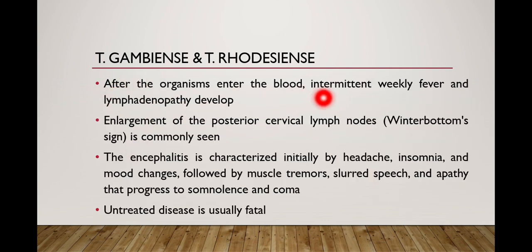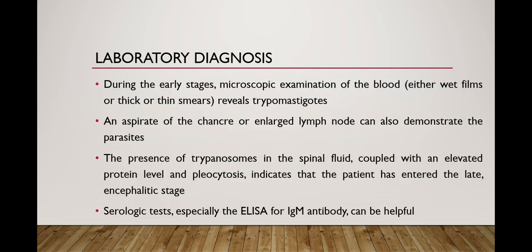After the organism enters the blood, intermittent weekly fever and lymphadenopathy develop because of the antigenic variation. There is intermittent weekly fever with spikes and downs. Enlargement of the posterior cervical lymph nodes, known as Winterbottom sign, is commonly seen in infection with these two species. The encephalitis is characterized initially by headache, insomnia, loss of sleep, and mood change, followed by muscle tremor, slurred speech, and apathy that progress to somnolence and coma. Untreated disease is usually fatal.